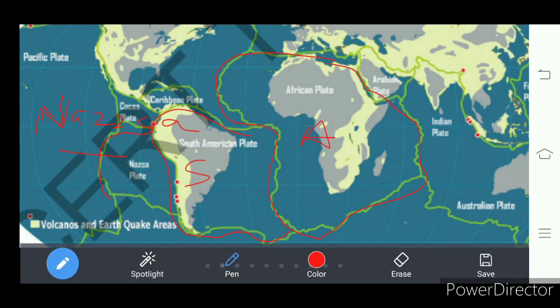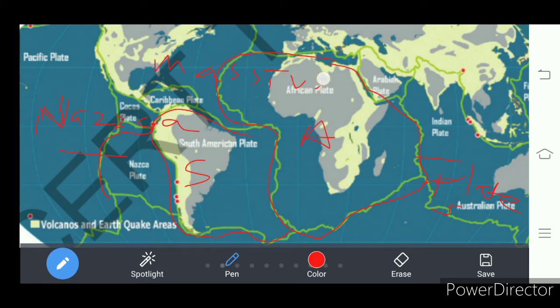Actually, all the continents and oceans lie on plates. What I have shown here with red color, these are called plates. Understand? What is a plate? A plate is a massive base of rocks.